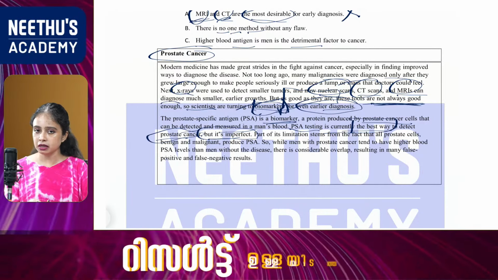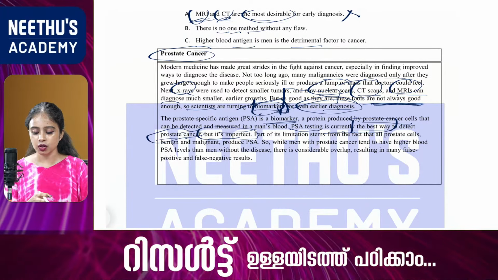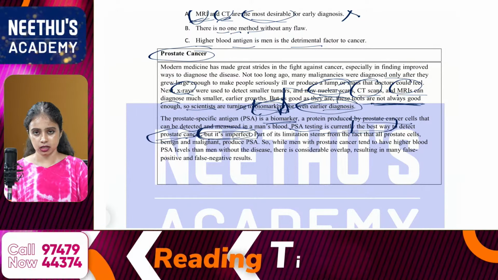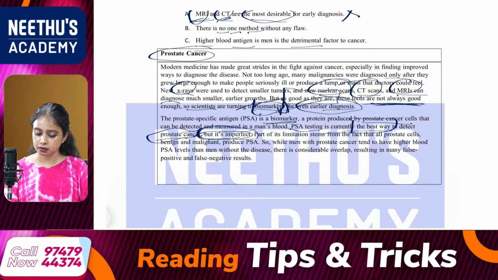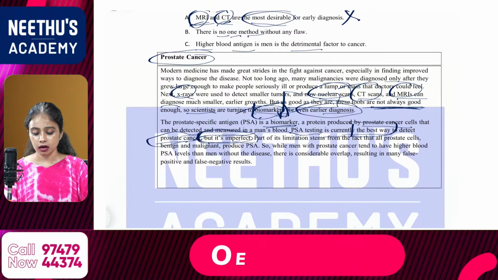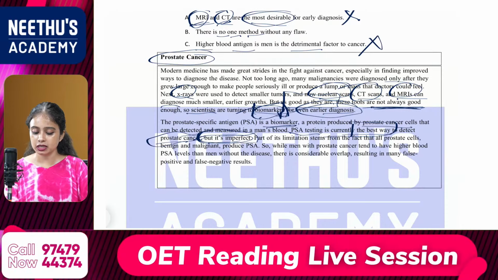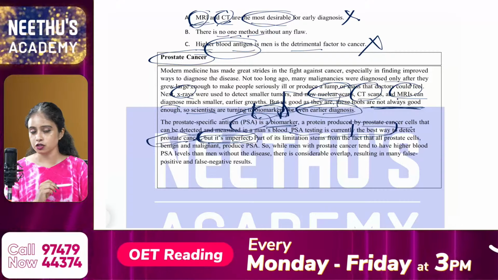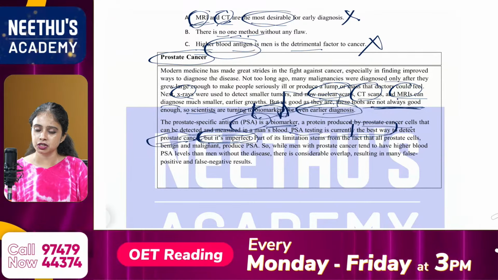See, another method is mentioned here, that is PSA. Even though it has advantages, what is mentioned here? It is imperfect. So that we can eliminate which one? Again, we can eliminate option C, because C is all about blood antigen test, right? So that is all about the PSA. So it is not a perfect method. So we are eliminating option C also.